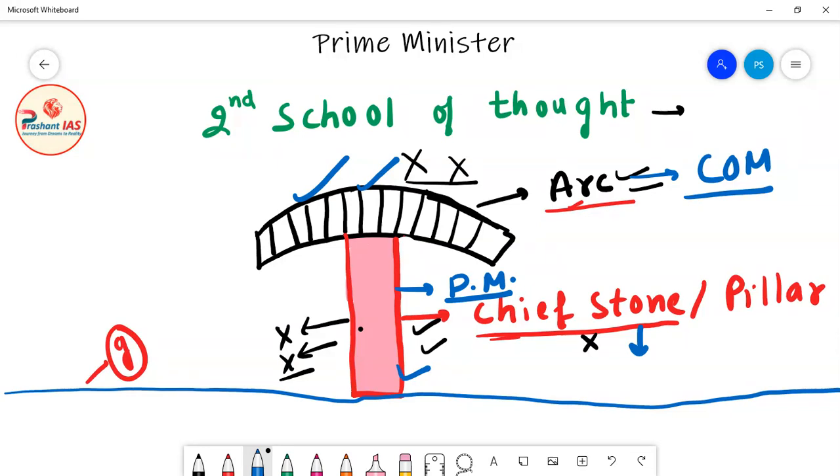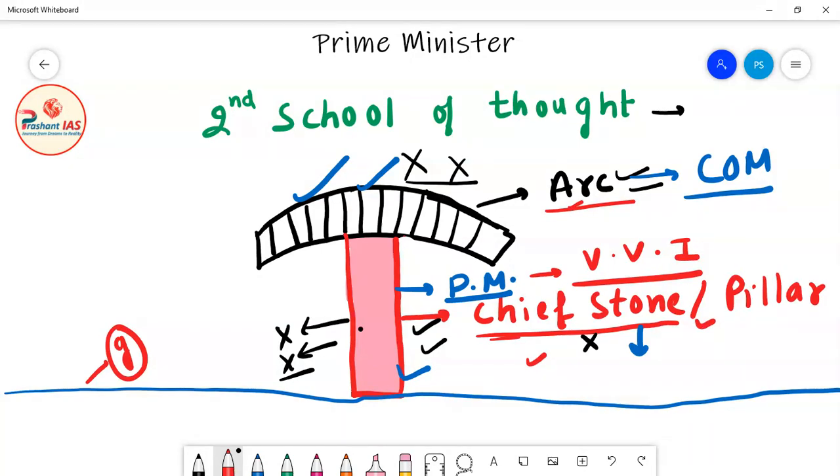It means that the survival of the Council of Ministers totally depends on the Prime Minister of India. So the second school of thought says that the Prime Minister of India is very, very important. He is the most powerful minister, the most powerful officer. He is the chief stone, the pillar of the arc called the Council of Ministers.